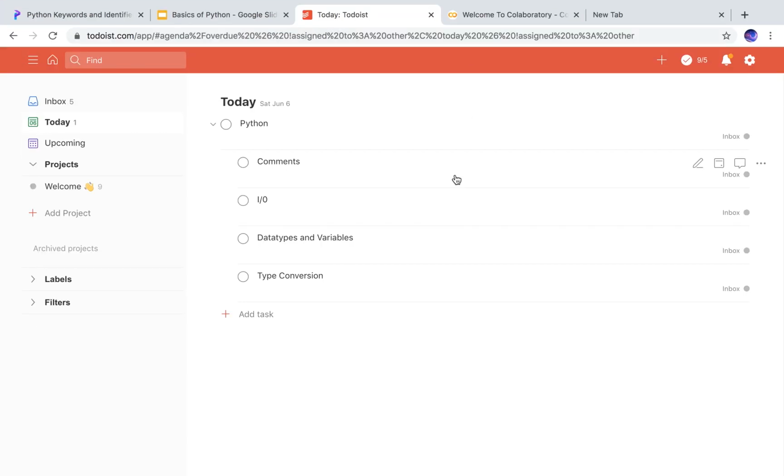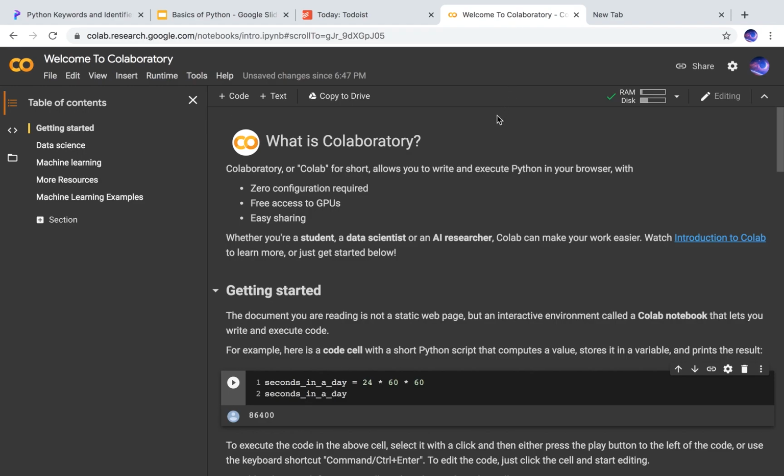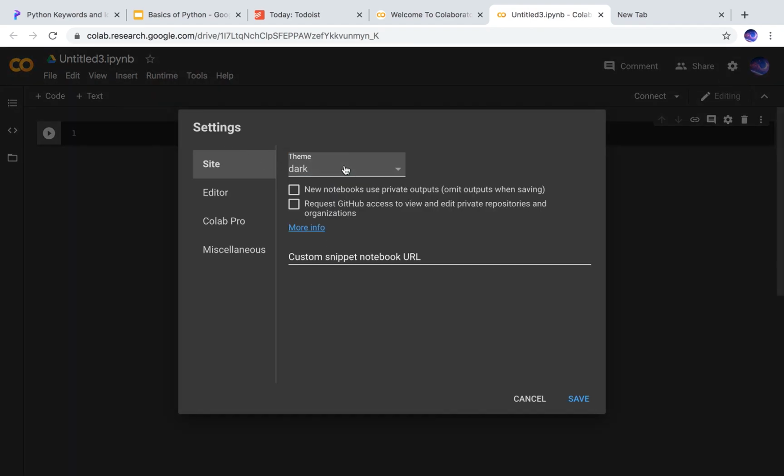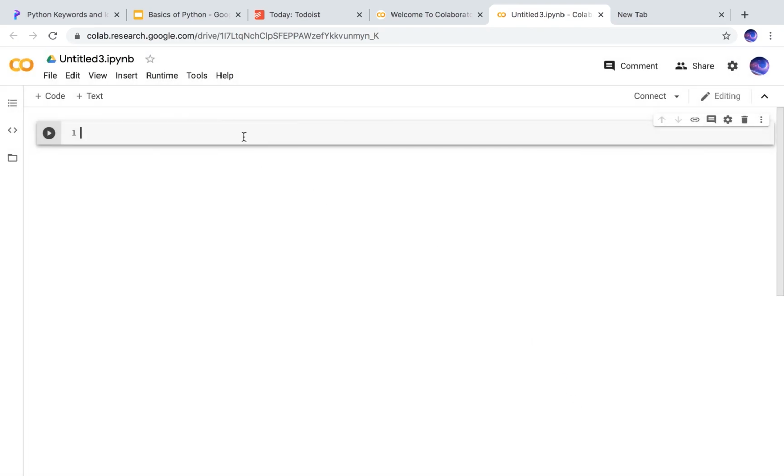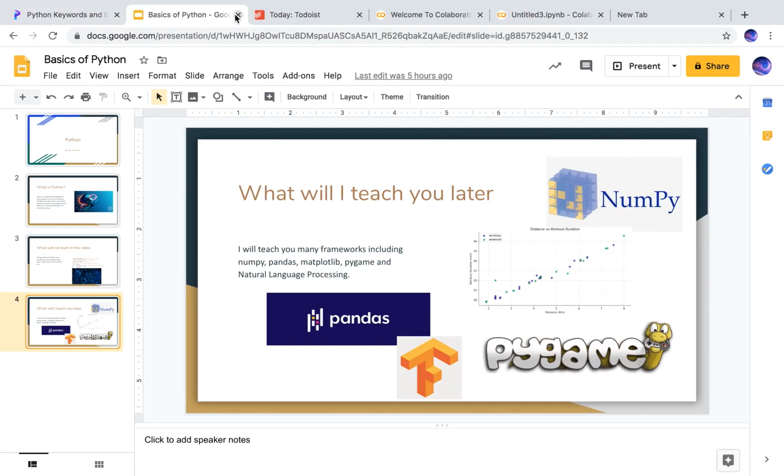We need to learn how to input our Python code into an environment that understands it. Google created the perfect environment, named Google Colaboratory. Google Colaboratory is the best, it's good. I'll go to Google Colab and then I'll click File, New Notebook. And if I want light mode, I could just go to settings and choose light or adaptive. This will make my screen look cooler, in your perspective or not. Okay, so let's just get that out.